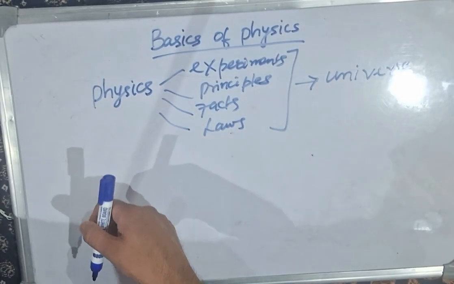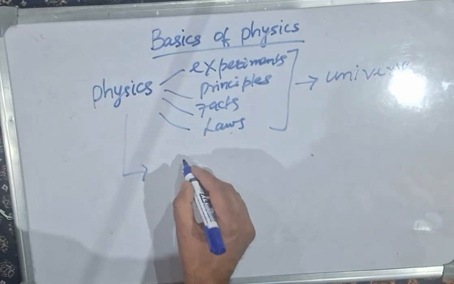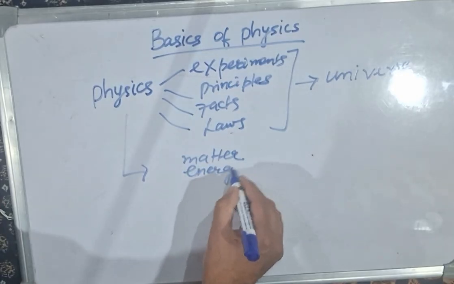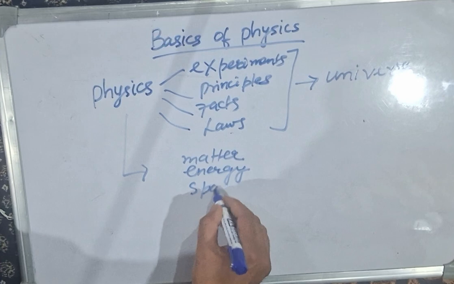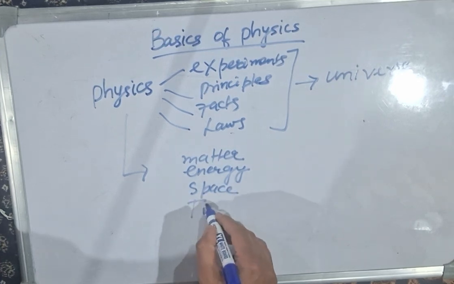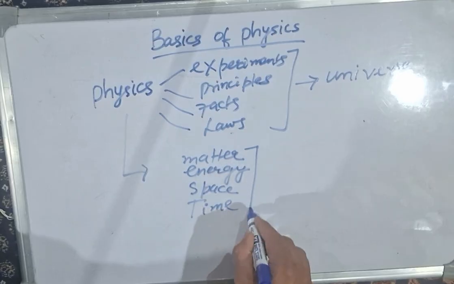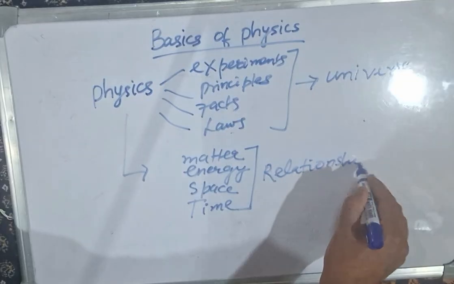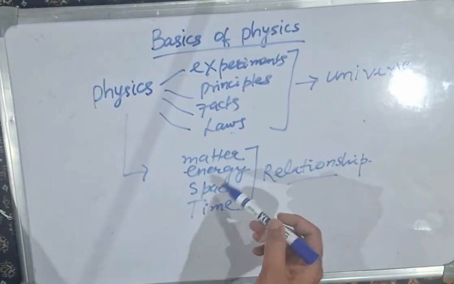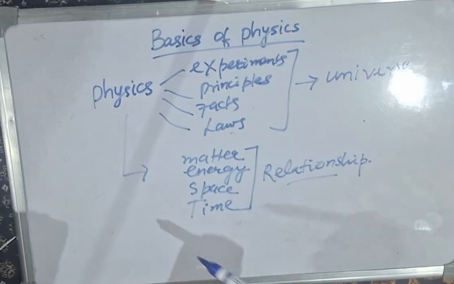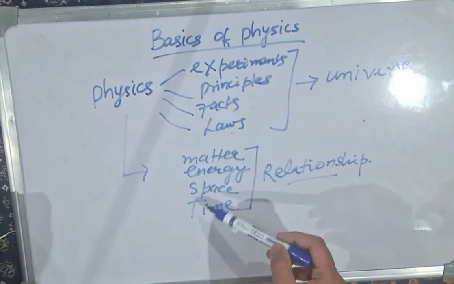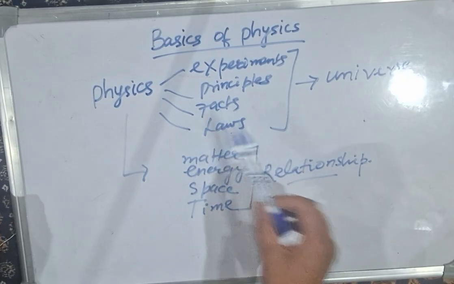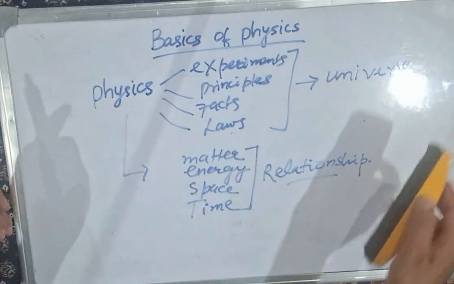The other definition for physics is that it is the study of matter, energy, space and time, and also the relationship between these parameters. So this is regarding the definition of physics and why we study physics.